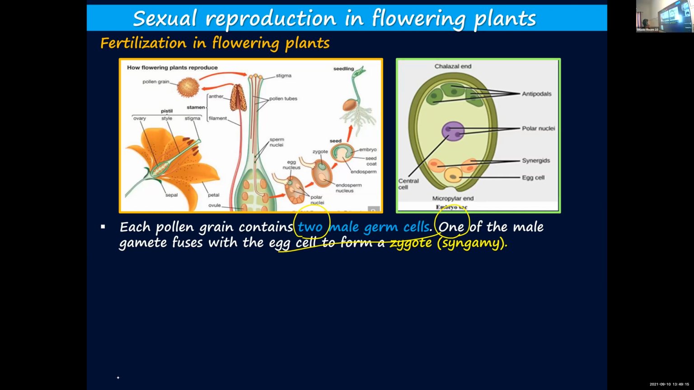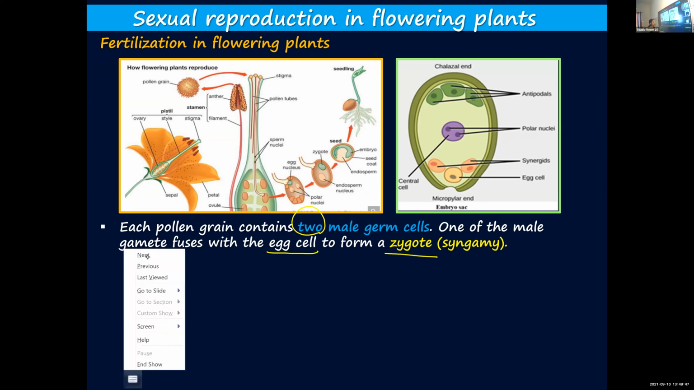Once again, I will repeat. Each pollen grain contains 2 male gametes, and one of them will fuse with the egg cell and form a zygote. That is fertilization. We even call it syngamy, same as fertilization. Out of the 2 male gametes, one will fuse with the female gamete and form a zygote. You call the process syngamy.